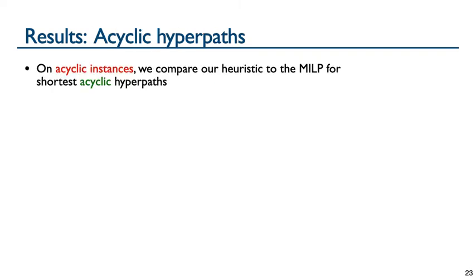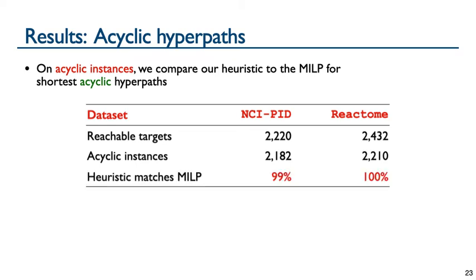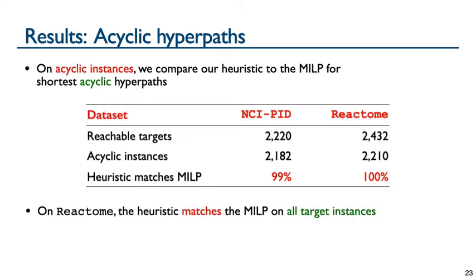I will now share results on the acyclic instances from our hypergraphs, which are instances where there is an acyclic t-hyperpath. Of the reachable instances for each dataset, most are acyclic, as seen when you compare the top two numbers of each column. On over 99% of the instances, our heuristic matches the state-of-the-art MILP, while providing a guarantee of an efficient running time, which is not provided by the MILP.